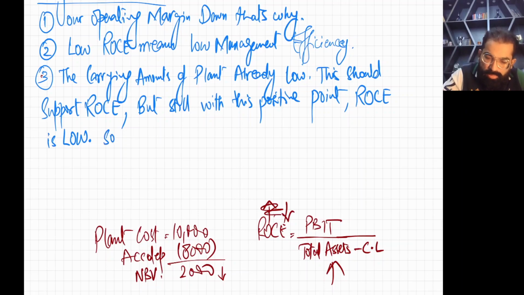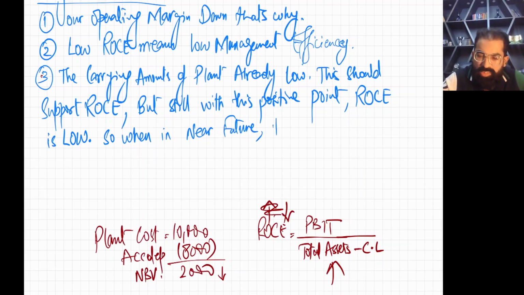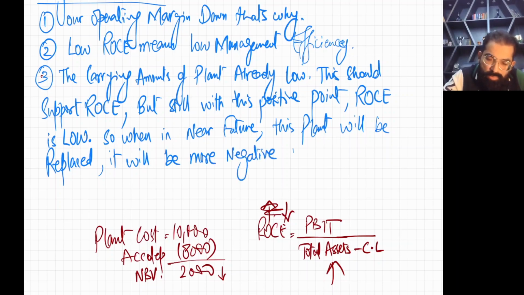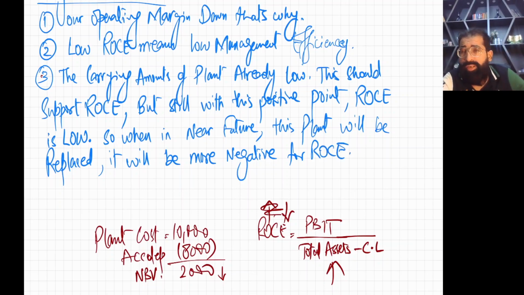So when in the near future this plant will be replaced, it will be more negative for ROS. This is not a difficult point, because I have explained it to you, and I teach this routinely in my ratio class.